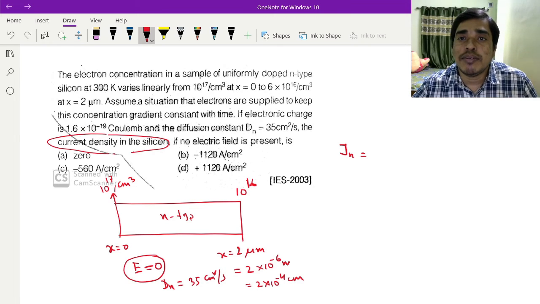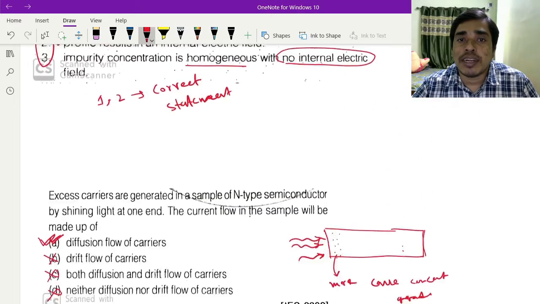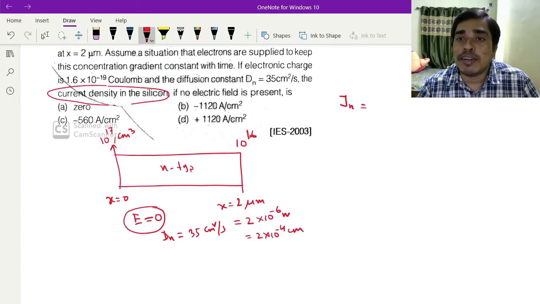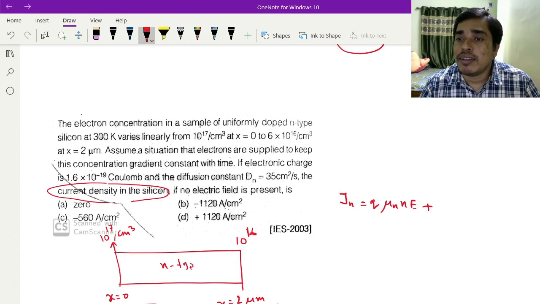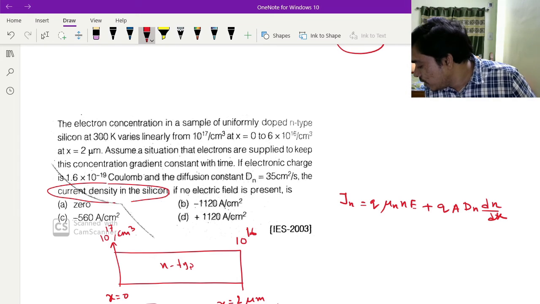For an n-type semiconductor, the total current has a drift current, q mu n into E, plus the diffusion current density, q into Dn into dn by dx. This is the question, dn by dx.